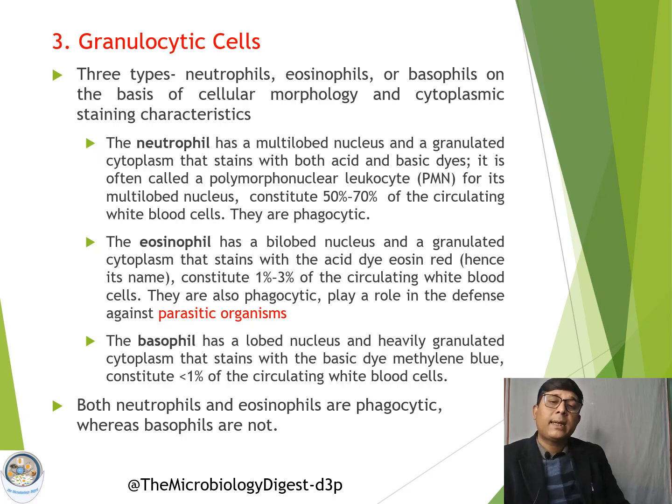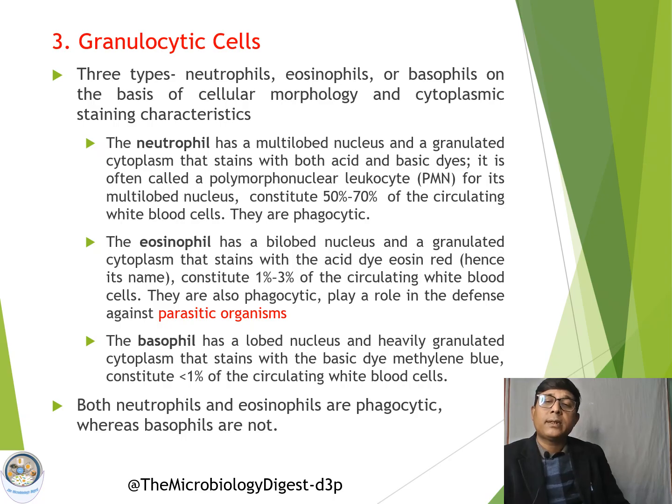Okay. Then the second type is the eosinophil. They have a bilobed nucleus, and they are also phagocytic, but they play a crucial role against parasitic organisms, when the immune response against parasites is initiated.